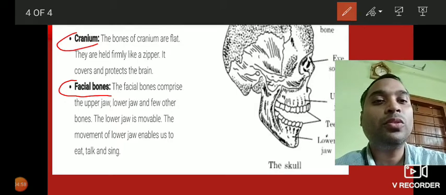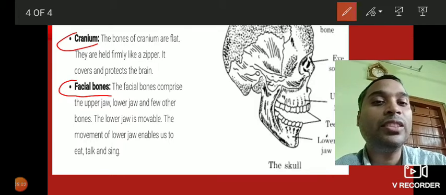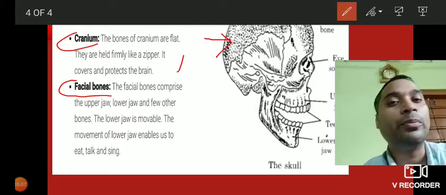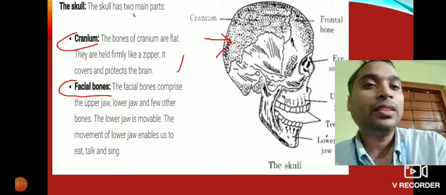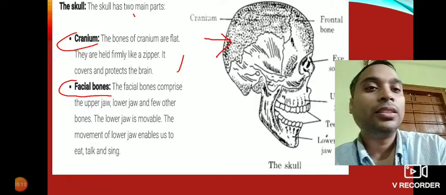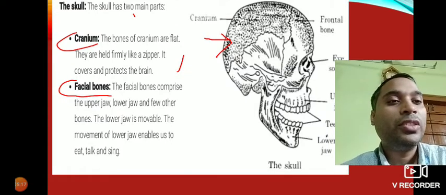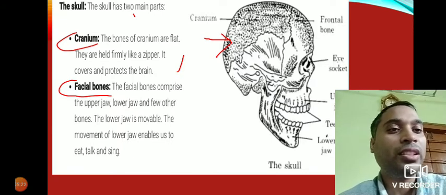Bones of cranium are flat. They are held firmly like a zipper. It covers and protects the brain. So this portion is called cranium. You can see here it's written cranium, and then we have facial bones which are below. The rest of the portion is the facial bones.